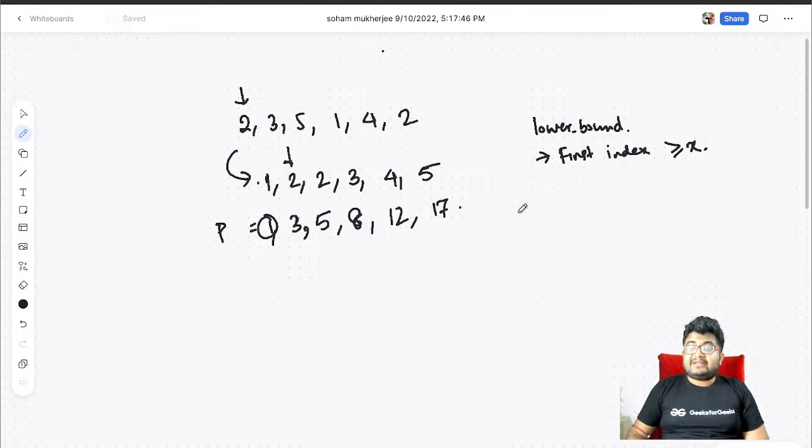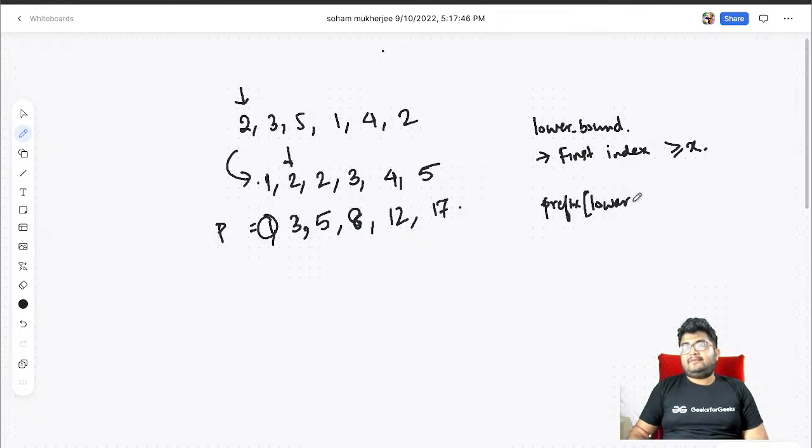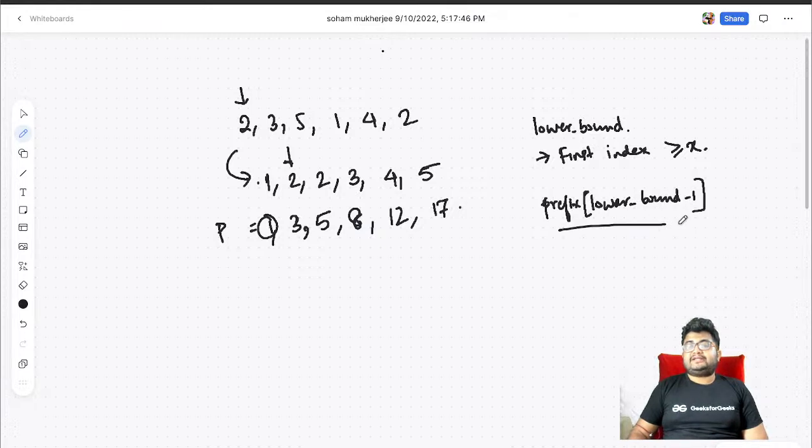What do we want? We want the summation of all the elements smaller. Let's say lower bound is the index, so we want the prefix sum of lower bound minus 1, right? Because that will be the summation of all the elements smaller than x. Similarly, it will be 1.